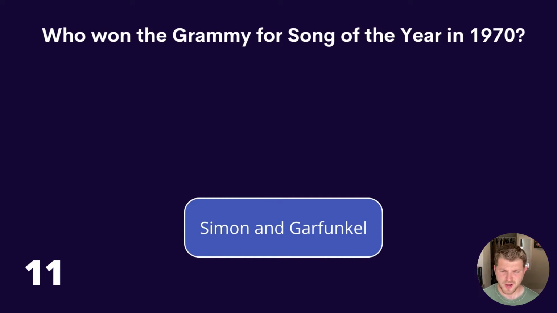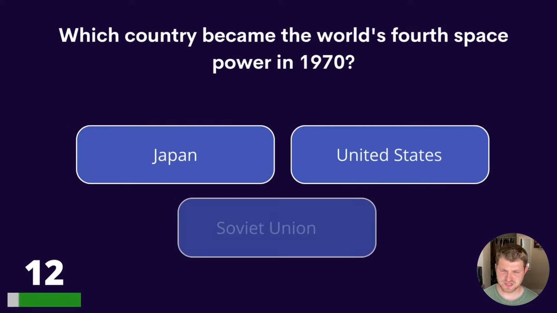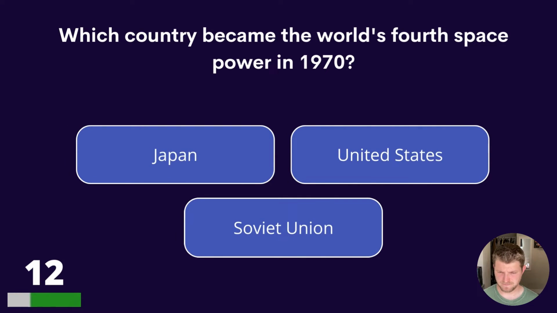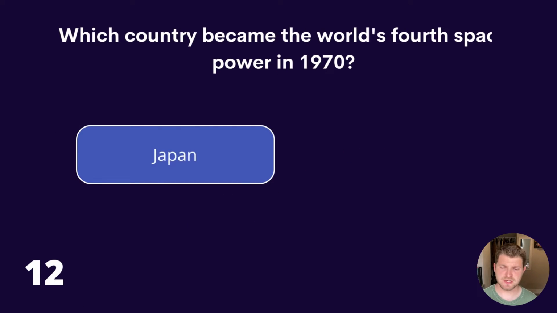Question 12. Which country became the world's fourth space power in 1970? Japan, United States, or Soviet Union? The world's fourth space power. The answer is Japan.